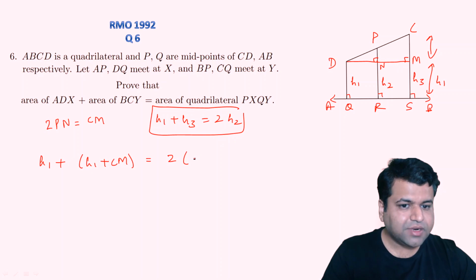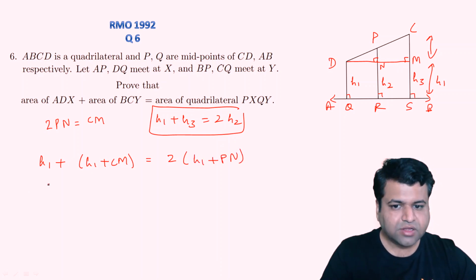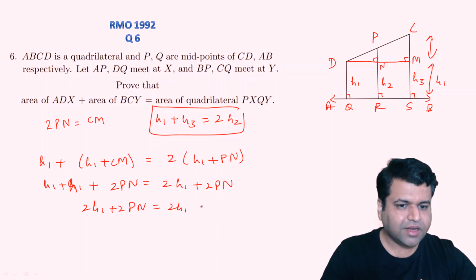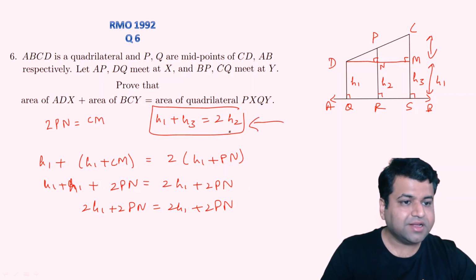H2 is again H1 plus PN, right? What is CM? CM is twice of PN. So this is twice of H1 plus twice of PN, that is 2H1 plus 2PN. So we can say that this thing holds true, that is, H1 plus H3 is twice of H2.